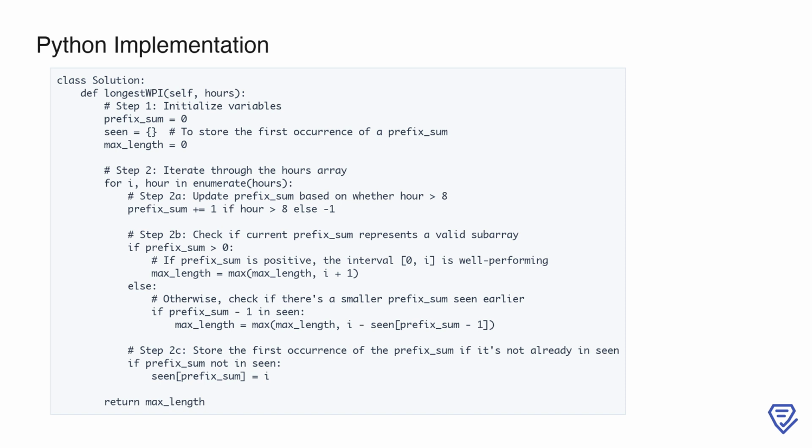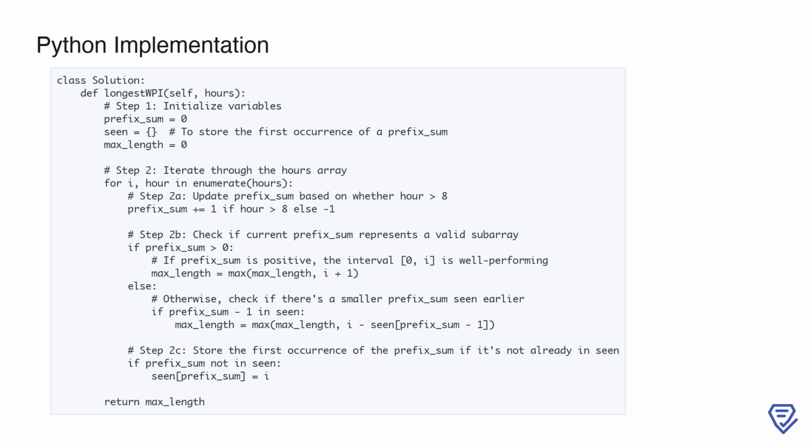If it does, it means there's a previous point where the score was smaller, and the interval between that point and the current day is well-performing. Update max_length accordingly. Store the first occurrence of prefix_sum in seen if it's not already present. This ensures we always use the earliest occurrence to maximize the interval length.